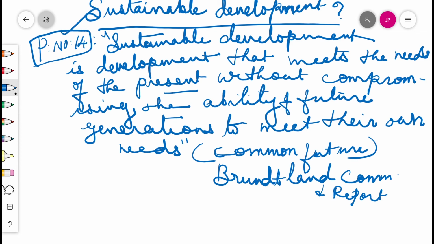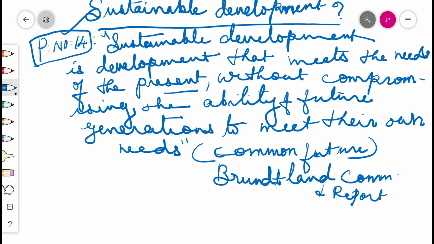Sustainable development is the development that meets the needs of the present without compromising the ability of future generations to meet their own needs. We do not destroy our environment. We have to utilize our nature and environment in a judicious way, and it has to be handed over to the next generations also without endangering it.